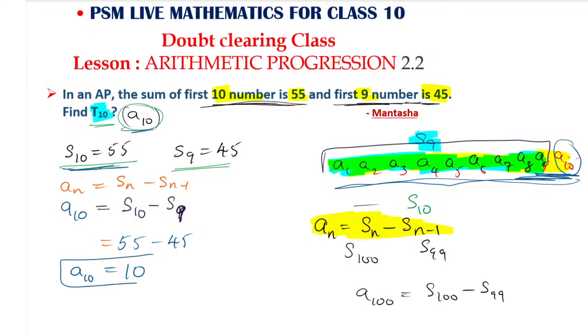A10 value is nothing but how much? How much? Quickly. So this is your final answer.